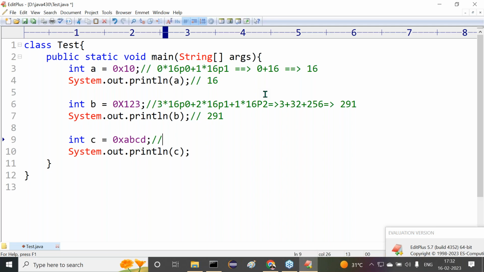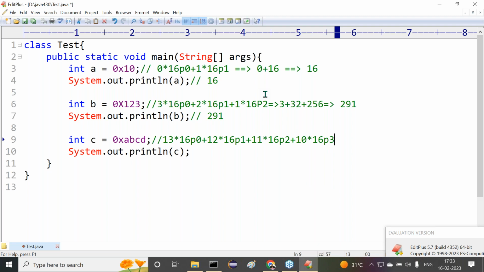Now tell me what we have to do. D is what there? 10, 11, 12, 13. So 13 star 16 power 0, plus what next one here? C is what there? 12 star 16 power 1, plus then what next one here? B is what there? 11 star 16 power 2. Then plus what next one here? A is what there? 10 star 16 power 3. Now you can calculate.